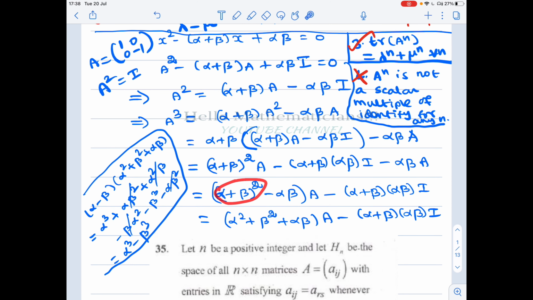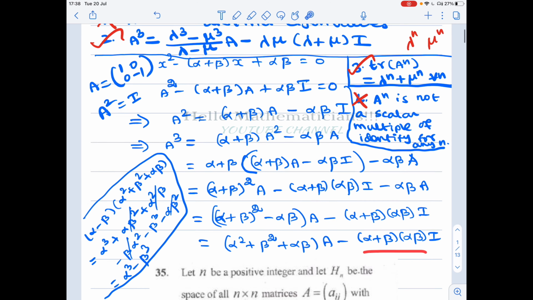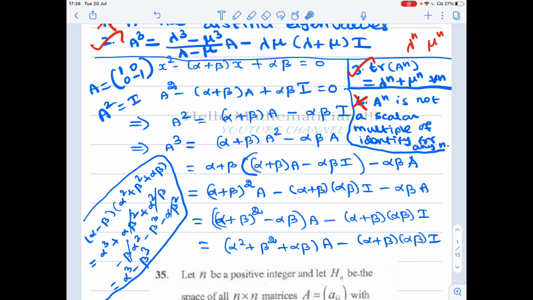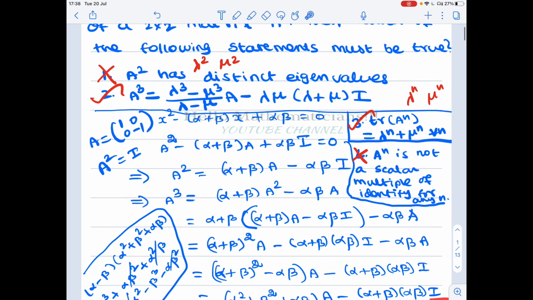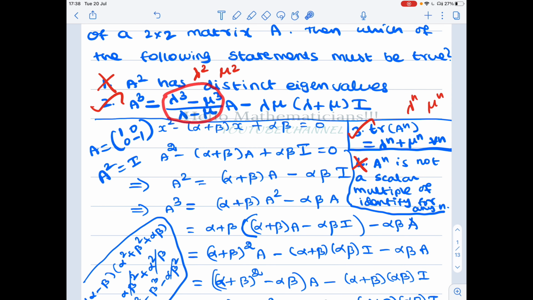Now (alpha plus beta) squared is alpha squared plus beta squared plus 2 alpha beta. There is a minus alpha beta, so you get (alpha squared plus beta squared plus alpha beta) times A minus alpha beta into (alpha plus beta) into I. So now we have arrived at this expression for A cubed in terms of A and I. But here you have lambda cubed minus mu cubed by lambda minus mu, so in terms of alpha and beta, alpha cubed minus beta cubed by alpha minus beta.